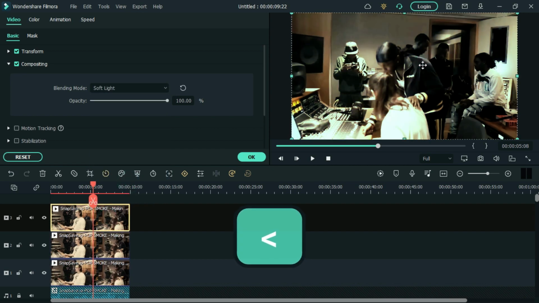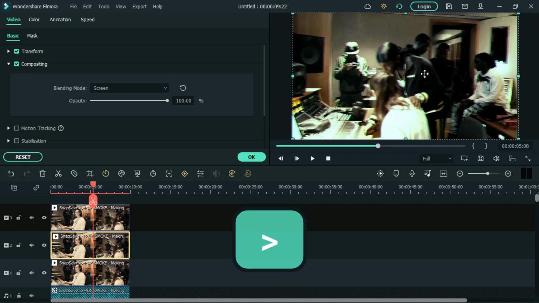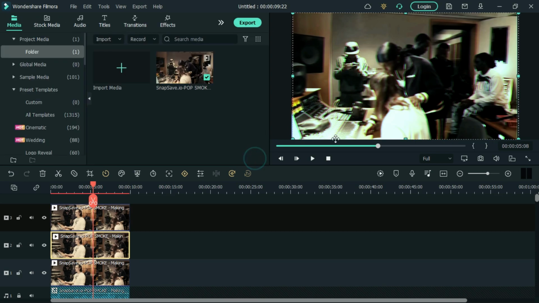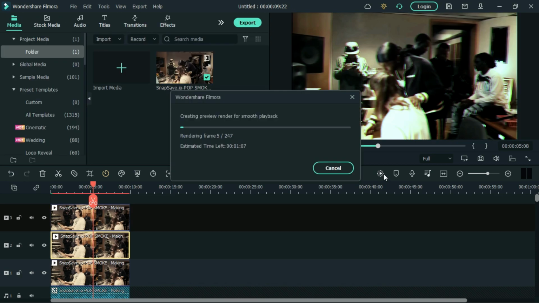Now click the upper video and use the arrow key to move it to the left twice. Now click the middle video and use the arrow key to move it to the right twice. Now click the render icon. So that is how you create chromatic aberration effect.